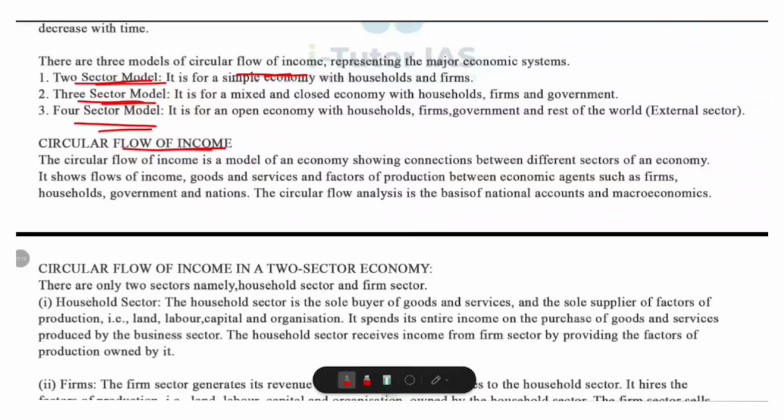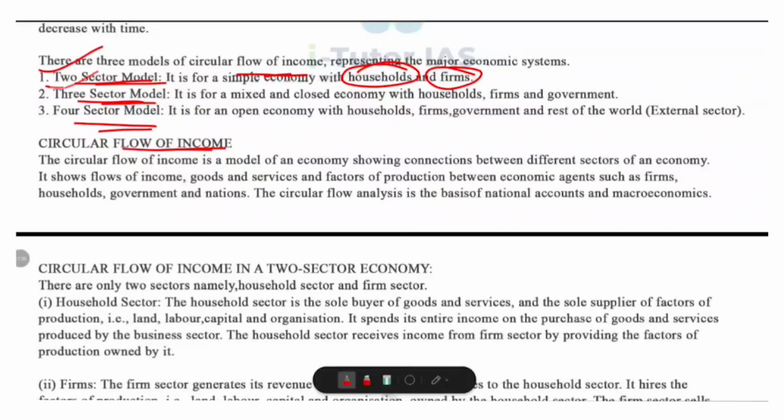Two-sector model is the simplest model, with households and firms. That means households supply factors of production to firms and firms produce goods and services and pay households wage, rent, interest and profit. And money flows from firms to households and households to firms. It is called two-sector model.